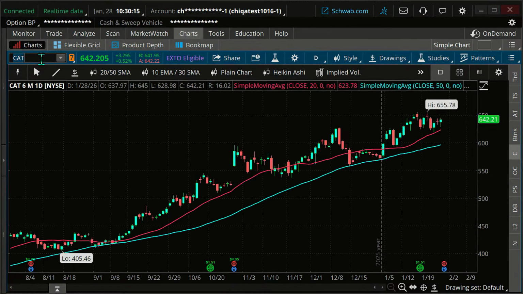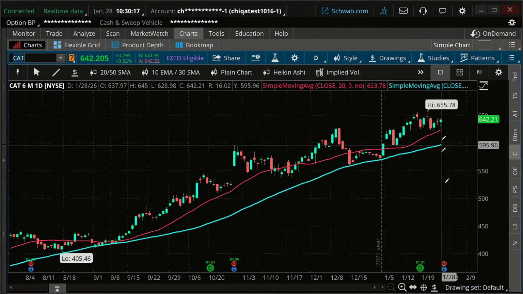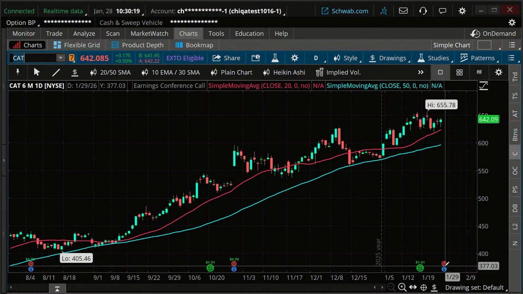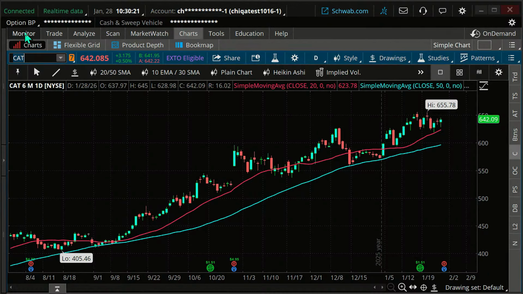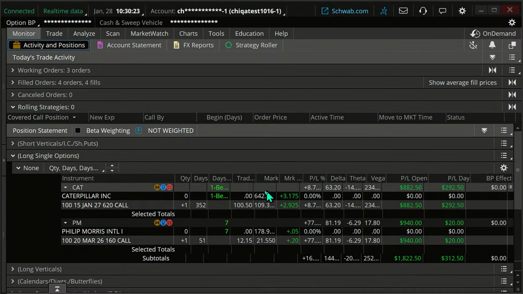Caterpillar. And yeah, here's our earnings coming up. Am I willing to hold through earnings? Yes, this is intended to be a longer term trade. Now, this trade we have rolled 3 times now, I think, and this trade has just been our star of the portfolio. It's done really well.